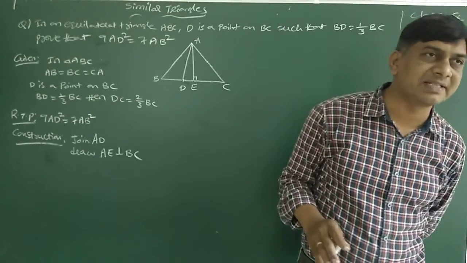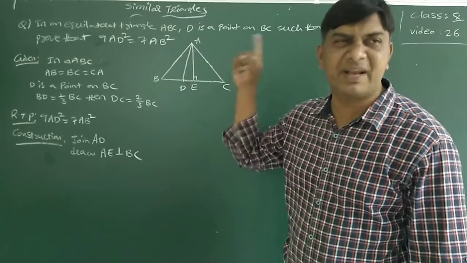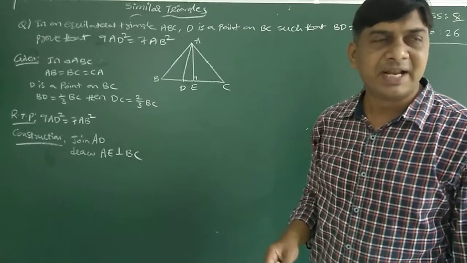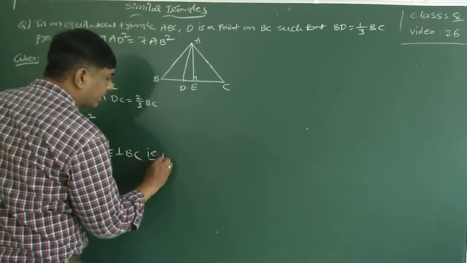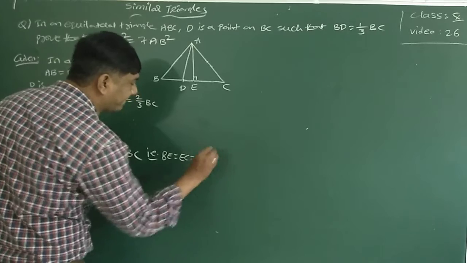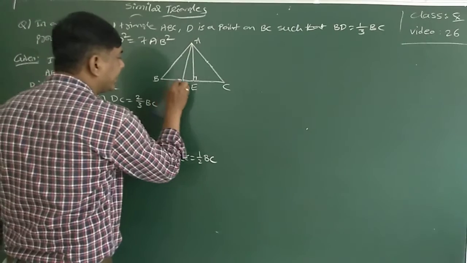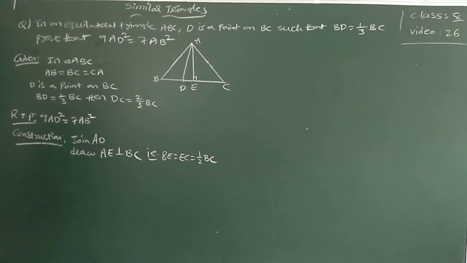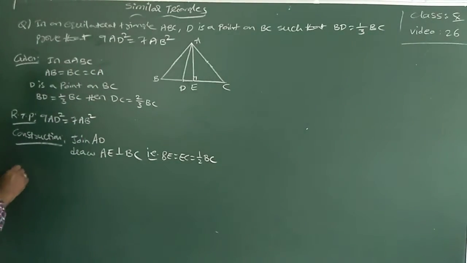Already in the previous class I said that in an equilateral triangle the altitude is itself the median. That means BE is equal to EC is equal to half of the BC. So, proof.